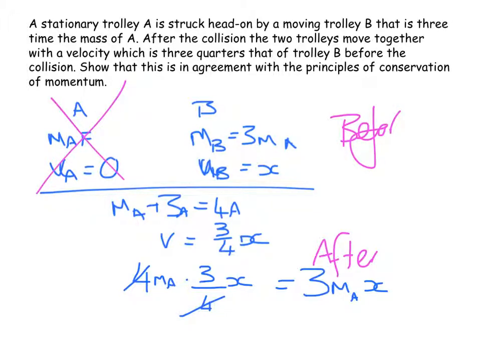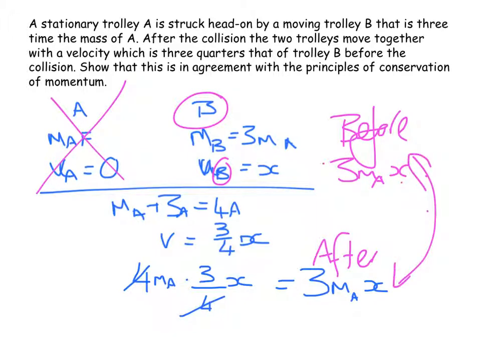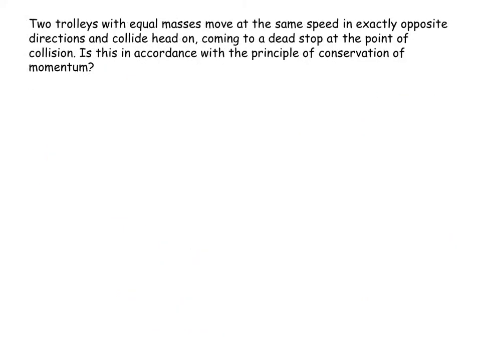Before, the initial velocity of A is equal to 0, so I don't even have to worry about it. The mass of B times the velocity of B before is equal to 3m times x. And therefore, we land up with those being exactly equal, and it is in agreement with the principle of conservation of momentum. Over here, we've got 2 trolleys with equal masses, and they move at the same speed in exactly opposite directions, and then they collide head-on.